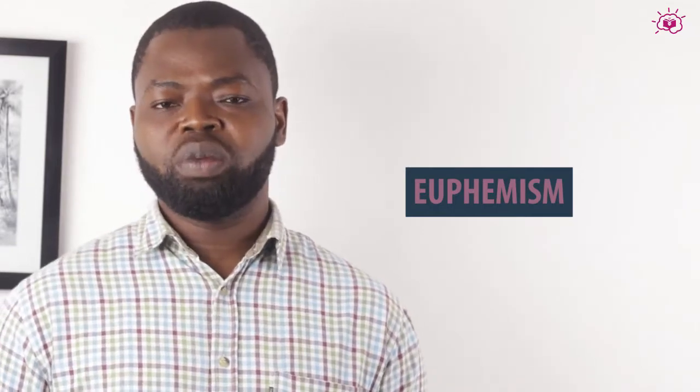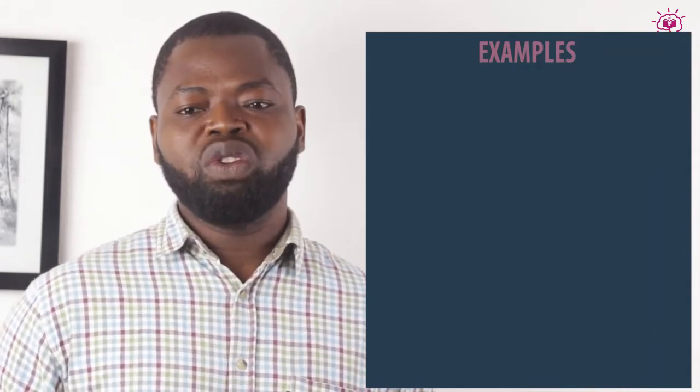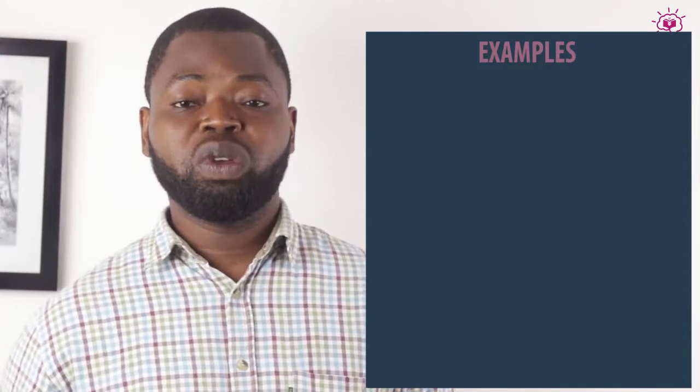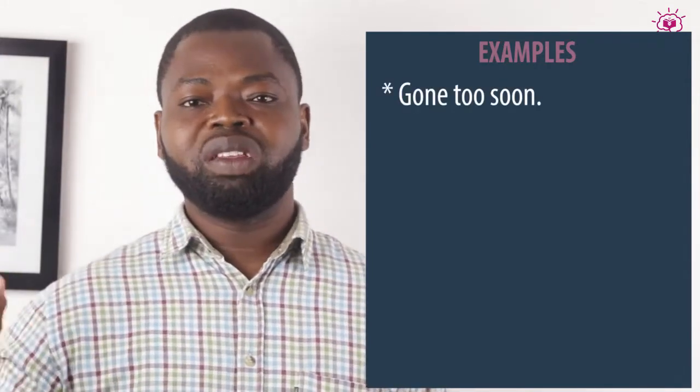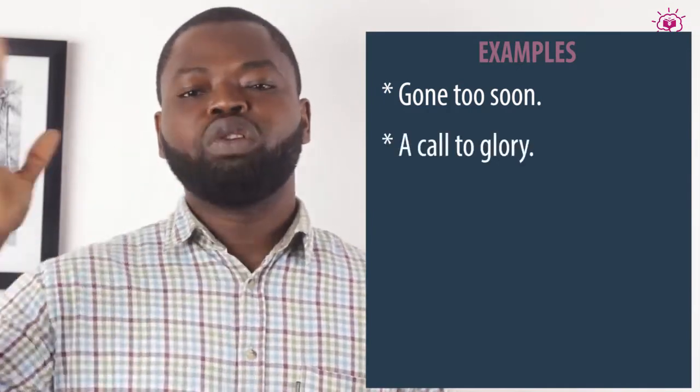The next on our list is euphemism. Now, what is a euphemism? A euphemism is a figurative expression that attempts to make something that is seemingly bad look less bad, or something that is seemingly negative look less negative. So, for instance, we could say words that are used especially for the dead are euphemisms. For instance, you come across posters in which is boldly written "gone too soon" or "a call to glory."